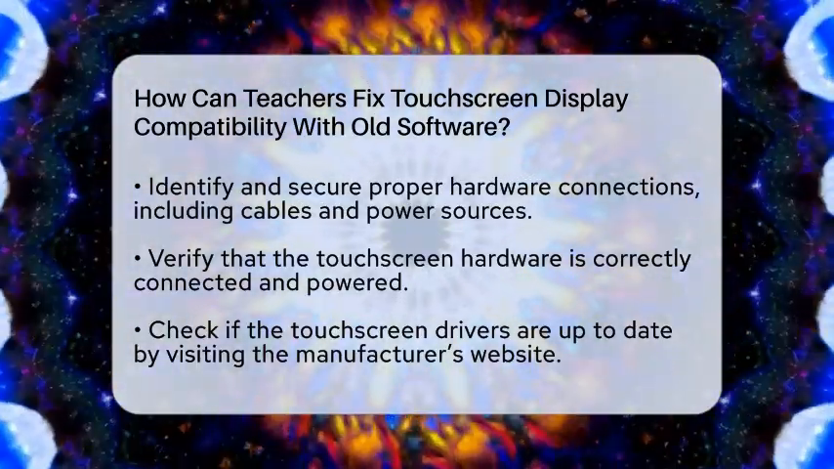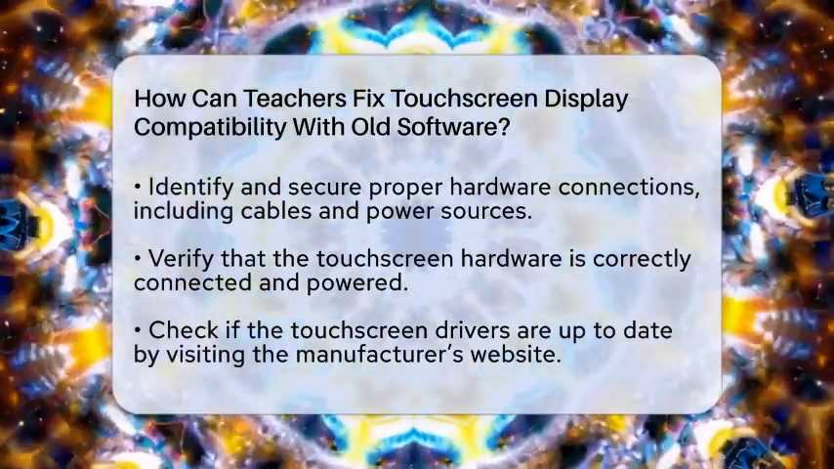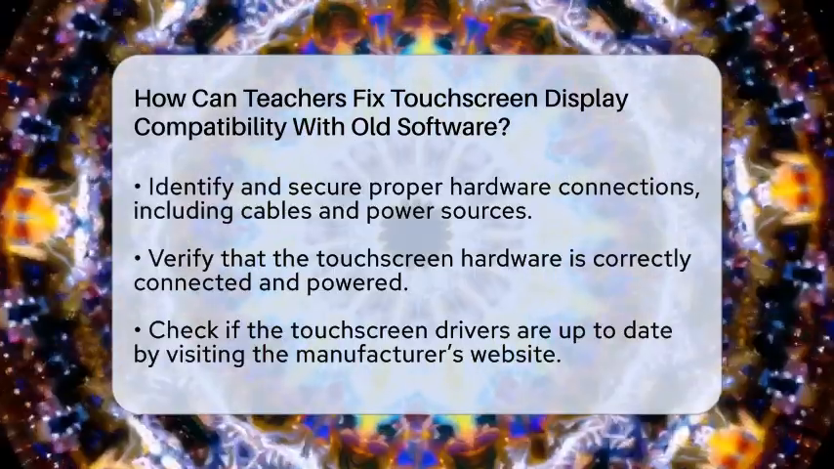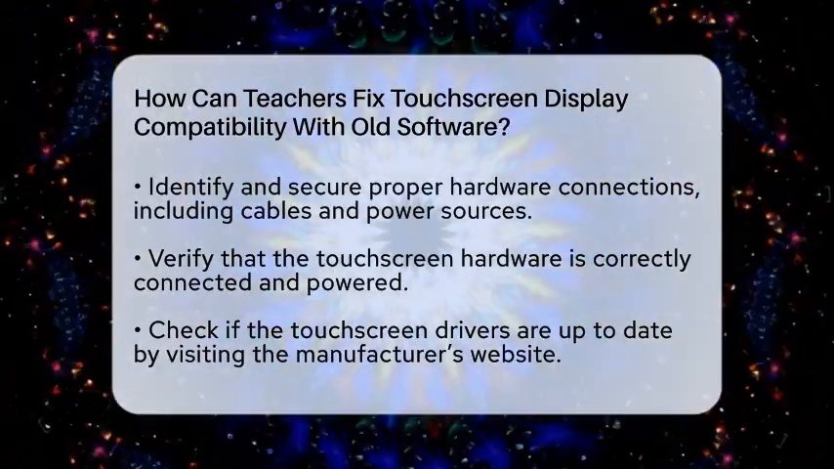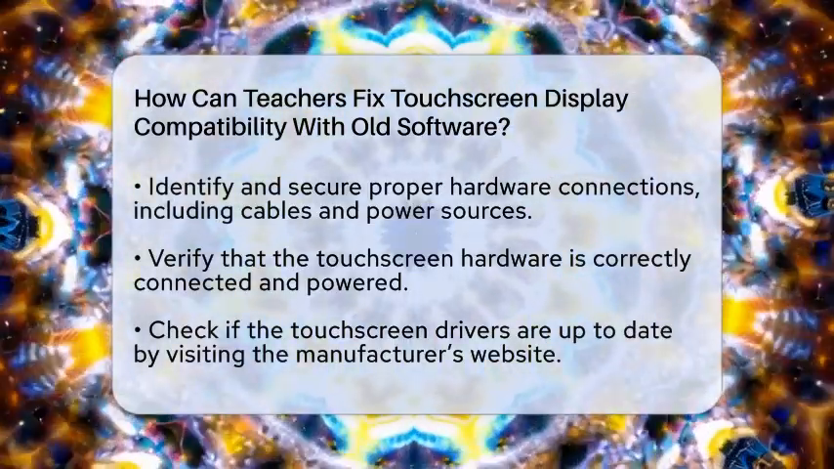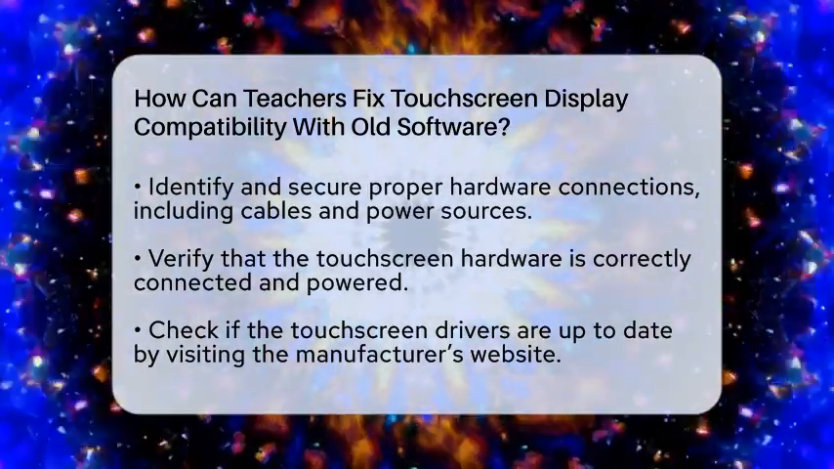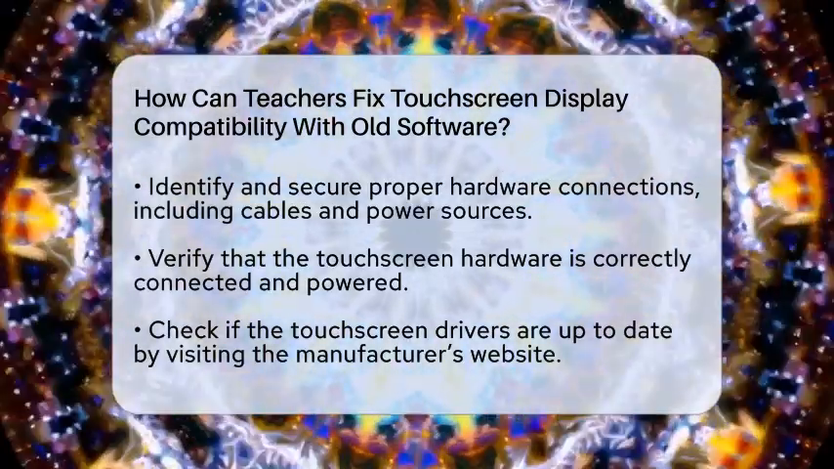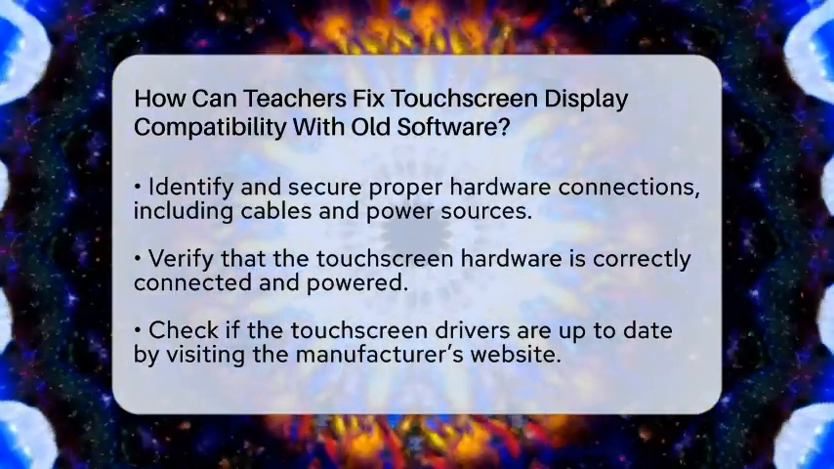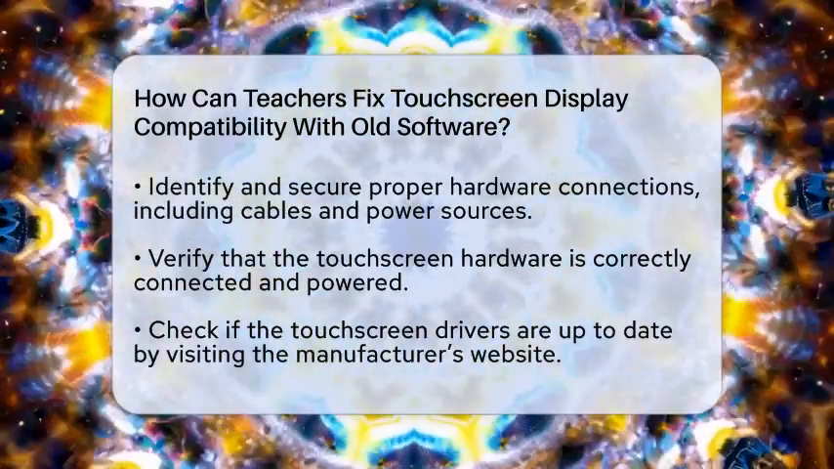First, check that the touchscreen hardware is connected correctly. Make sure the cables, whether USB or serial, match the device's specifications. Loose or mismatched connections can cause the touchscreen to not register touches properly. Also, verify that the power supply is adequate. An insufficient power source can lead to unresponsive screens.